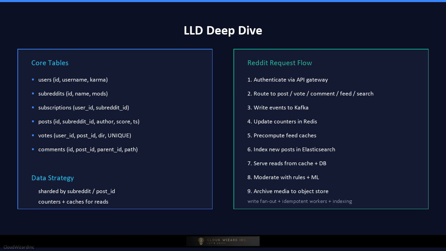The search service writes new posts to Elasticsearch with denormalized fields for title, body, subreddit, and author. The vote service uses a Kafka queue to handle bursts and updates scores asynchronously. Caching layers use Redis for hot posts, comment threads, and feed fragments. For rate limiting and spam, a rules engine applies heuristics and machine learning models at ingestion time.